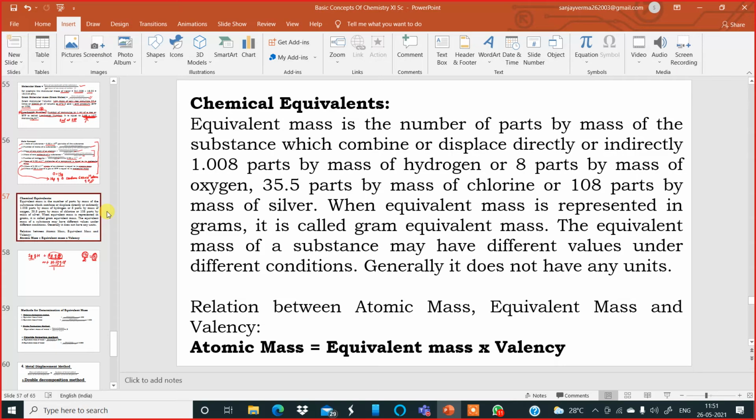Now listen very carefully. The equivalent mass is a number.